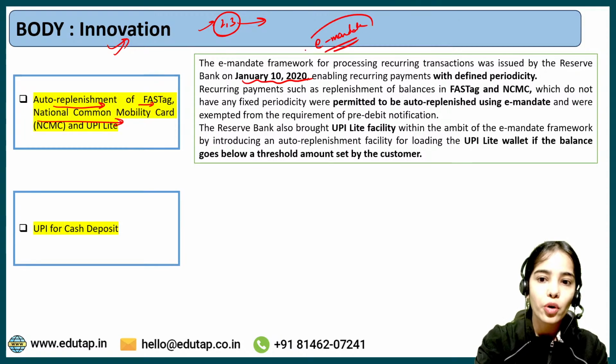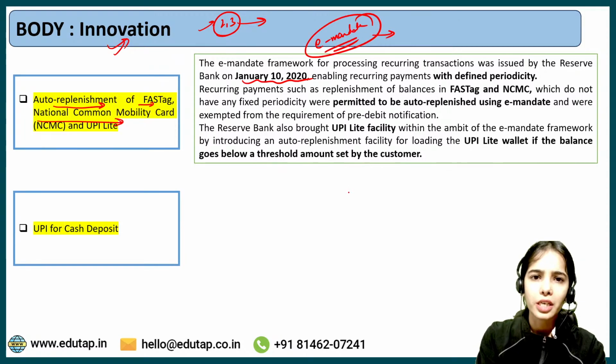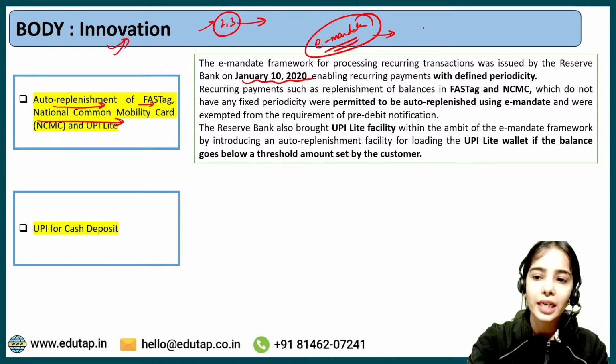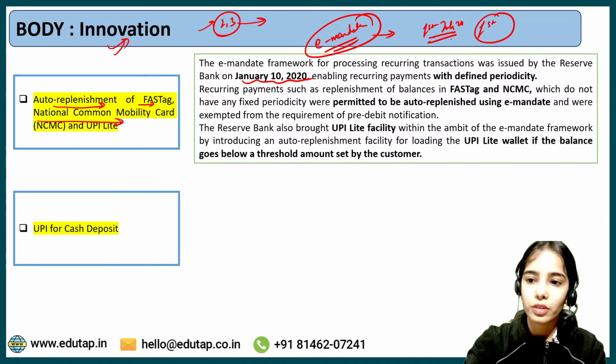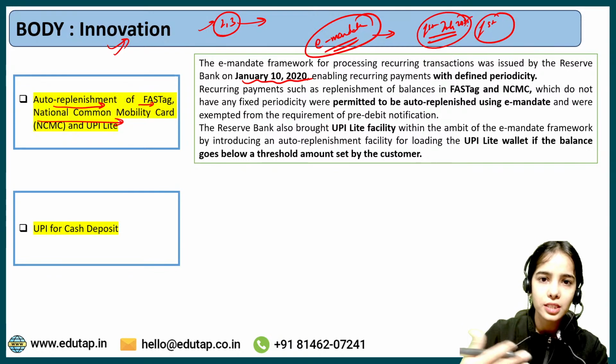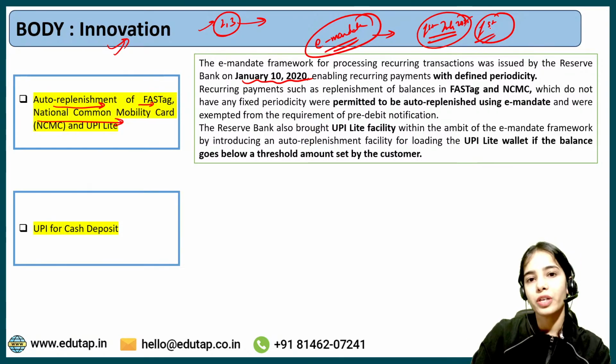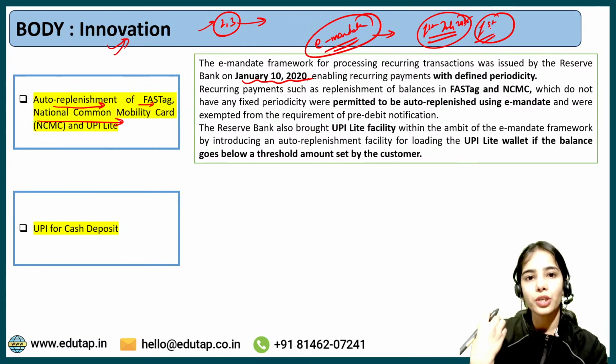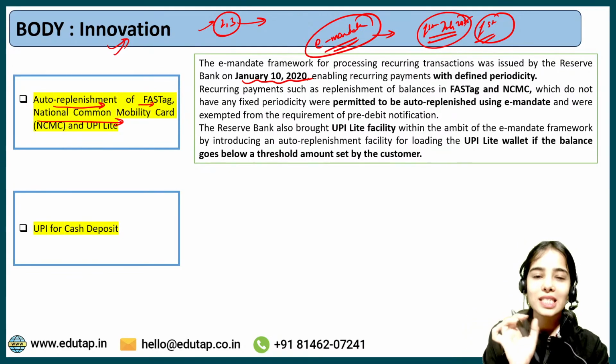E-mandate means electronic mandate that you can give. Okay, you can give the electronic mandate that on 1st of every month, from 1st July 2025, you have started this e-mandate, and on 1st of every month the Netflix subscription amount will be auto deducted from your account. Okay, so this is the e-mandate, and this is on the basis of periodicity.